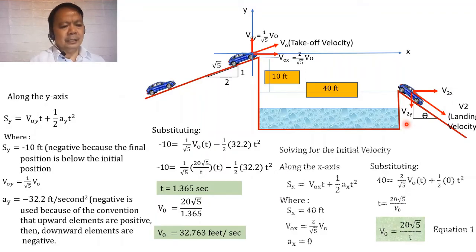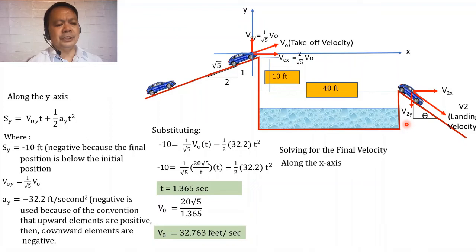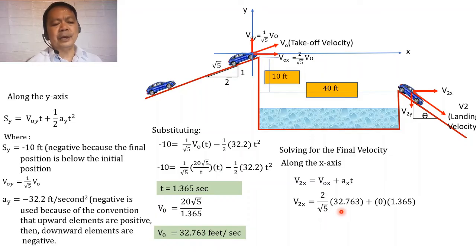So if we are to solve for the final velocity along the x, we have the formula that the final velocity is equal to the initial velocity plus the product of a multiplied by t. Substituting the value of v sub ox, we have 2 over the square root of 5 multiplied by the initial velocity of 32.763, plus the acceleration, which is 0 along the x-axis.